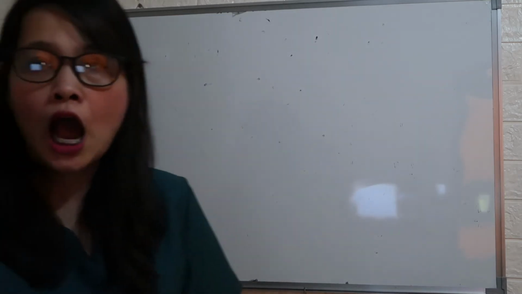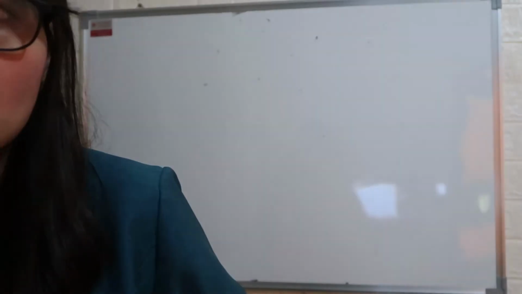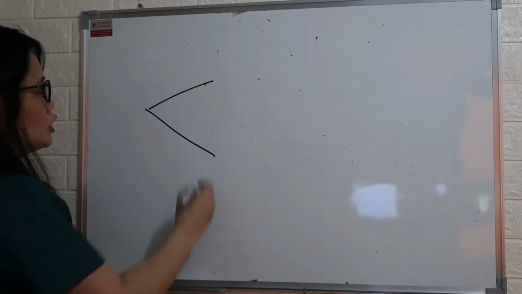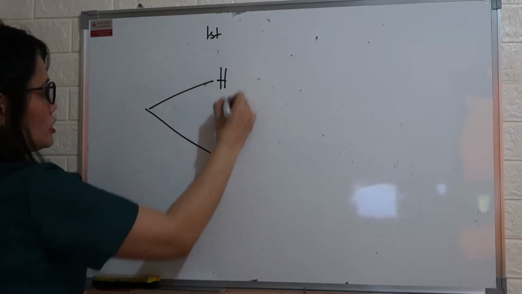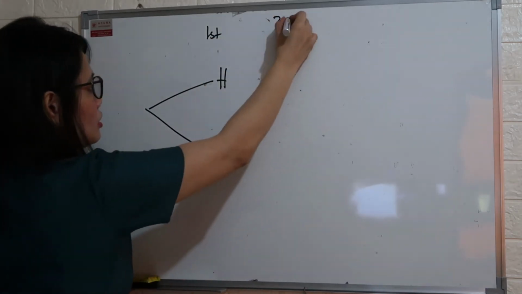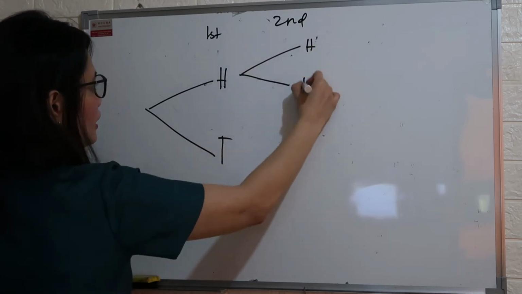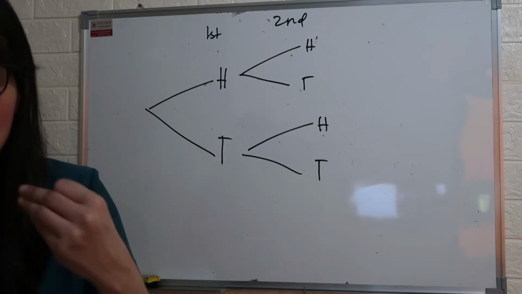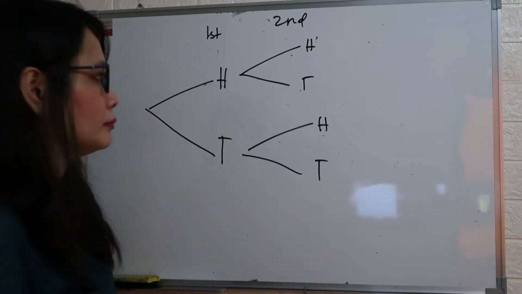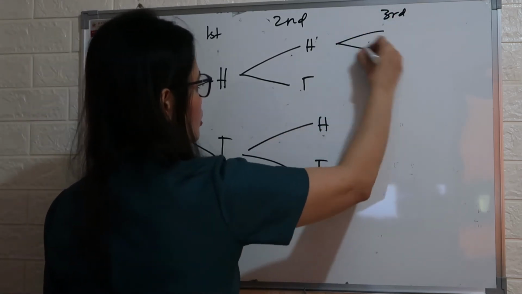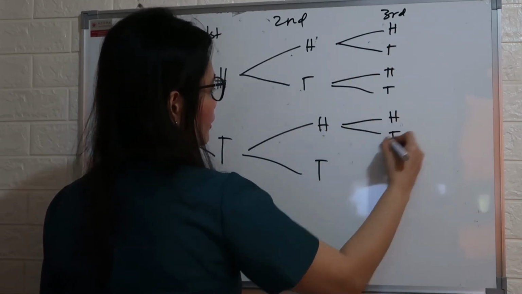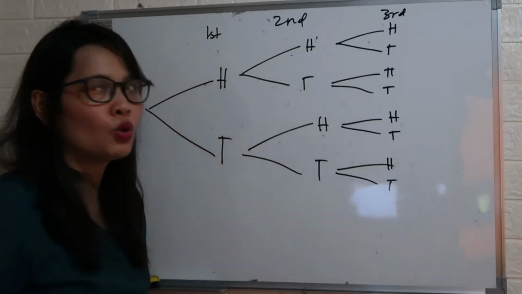Okay. So how do we write all the possible outcomes for tossing a coin 3 times? In the first toss, it can be head or tail. And then the second toss, head, tail, head, tail. So to determine the possible outcomes, you need to do the tree diagram. And then the third toss, so we have head, tail, head, tail, head, tail, and then head, tail.